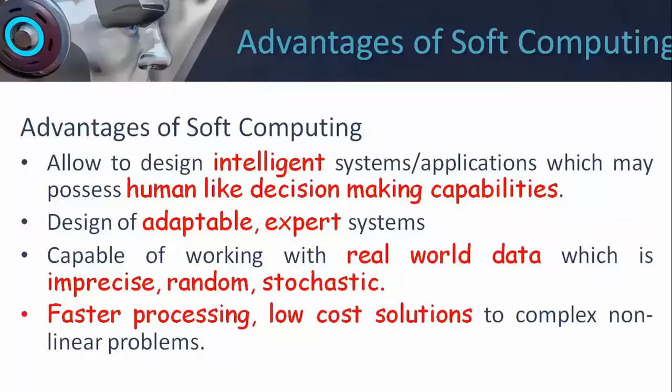And lastly, it offers faster processing and low cost solutions which are acceptable under all circumstances, and in particular gives us solutions to non-linear problems which can be classified as NP hard problems because of their non-linearity.